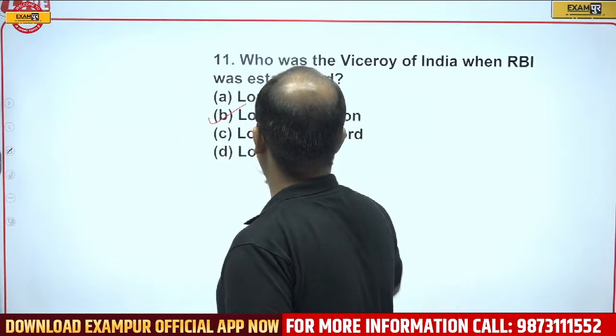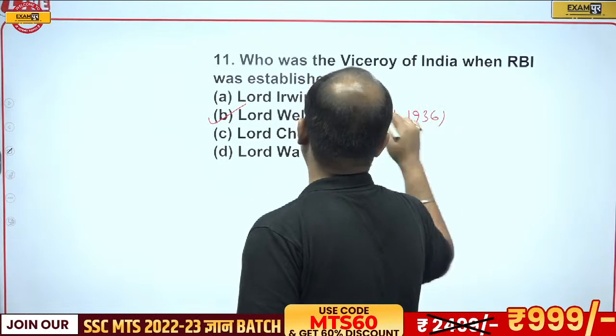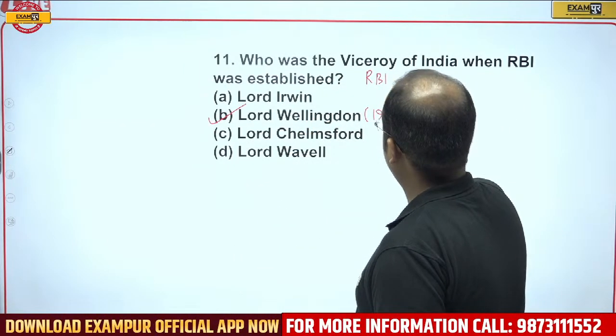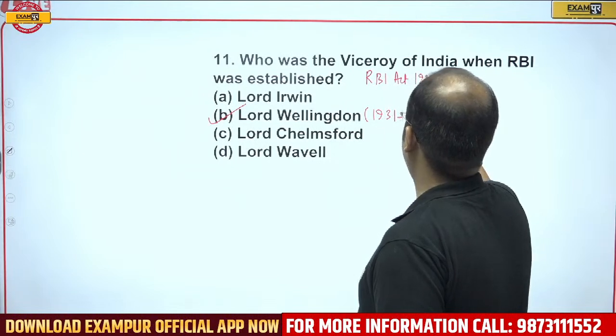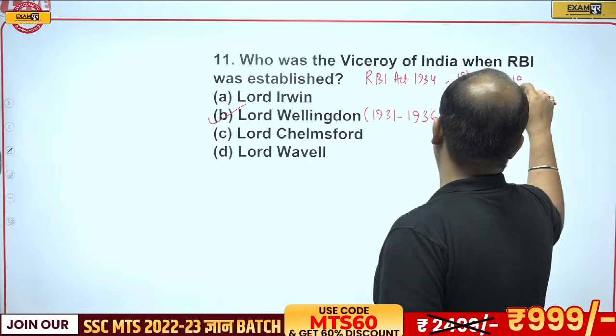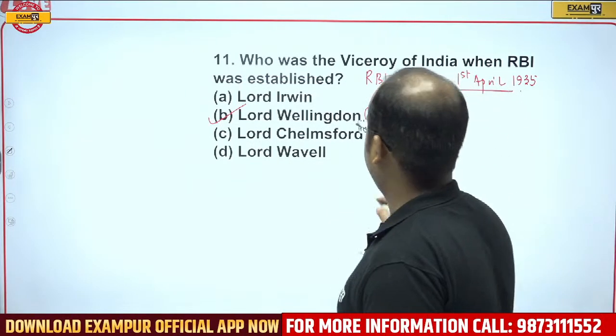Yes, guys, it is option B. That is Lord Willingdon, 1931 to 1936. And RBI was established through the RBI Act 1934 on 1st April 1935. So that is Lord Willingdon.